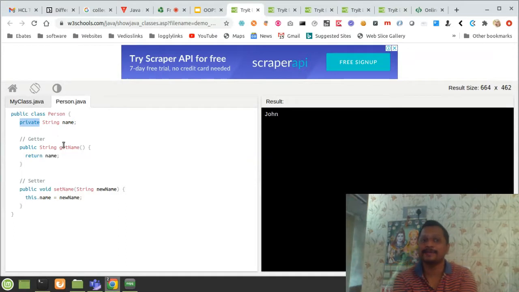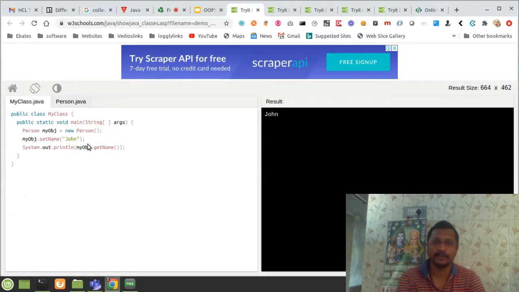So it cannot be accessed by another class directly, but with the help of getters and setters we are able to access the name property. So it definitely achieves what we discussed as encapsulation.